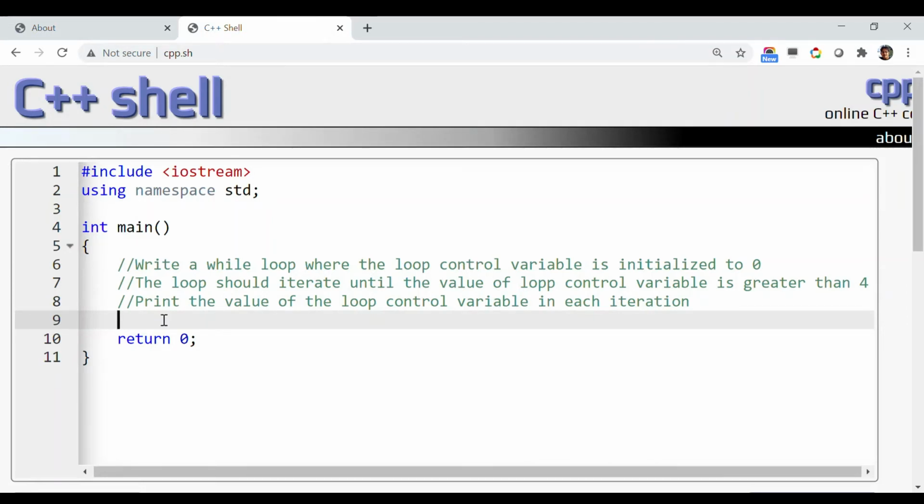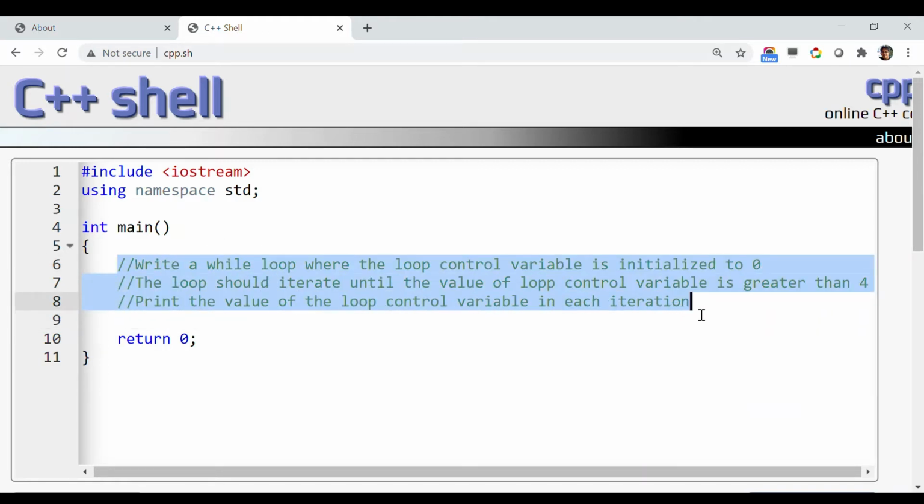Now let us understand the fundamental concept of while loop through a C++ program demo. Here is the sample problem statement that we are going to solve using C++. First, write a while loop where the loop control variable, or simply loop variable, is initialized to 0.